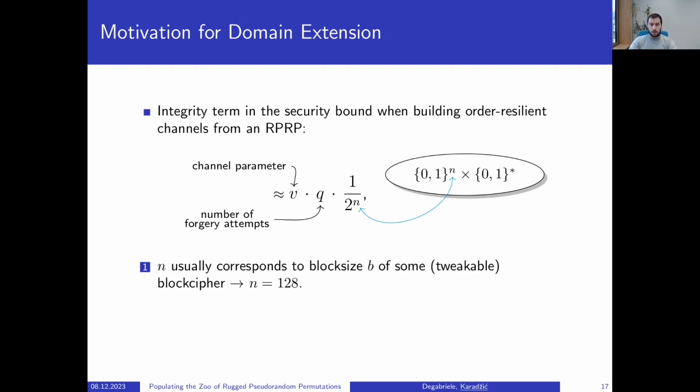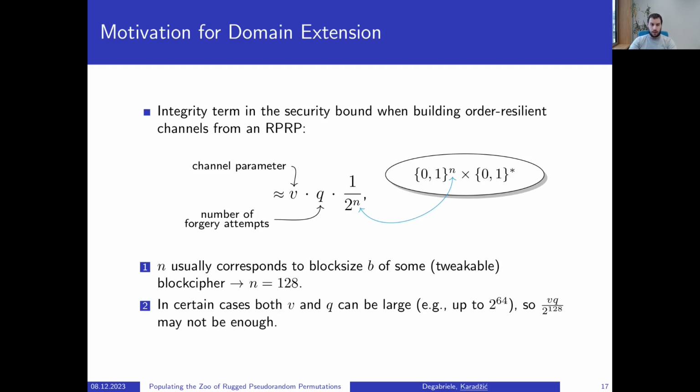N usually corresponds to block size B of some tweakable block cipher, which is exactly the case, for example, in HEC construction, meaning n will be 128. And in some certain special use cases, both V and Q can be large, for example, up to 2 to the 64, so V times Q over 2 to the 128 may not be enough for some reasonable security. And then we took a look at how we can extend the size of n.